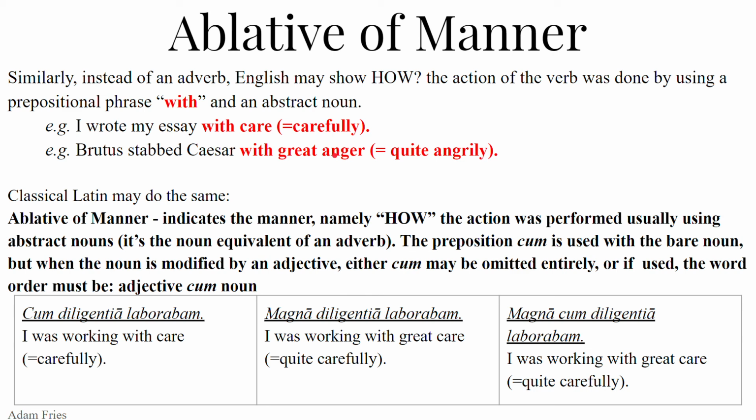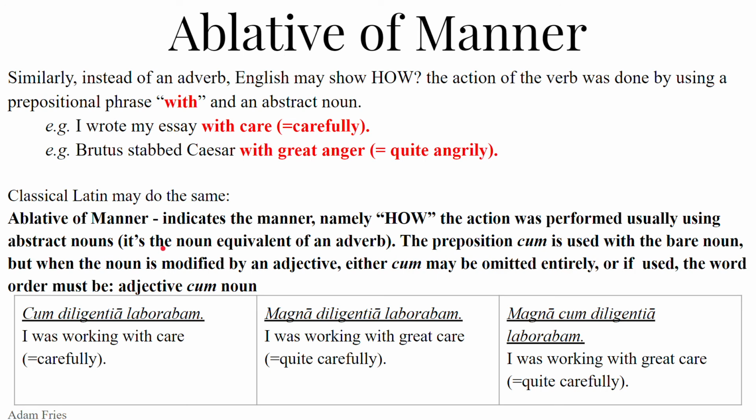So the ablative of manner kind of stands in as another way to show an adverb. We have a prepositional phrase with, and then an abstract noun. Care, anger. You can't touch care or anger. These aren't instruments or objects. They're abstract nouns. So classical Latin does the same thing with the ablative of manner, indicating how the action is performed, usually using abstract nouns. The preposition cum is used with just the bare noun. So cum diligentia laborabam, I was working with care. I was working carefully. Cum diligentia, with care, laborabam.